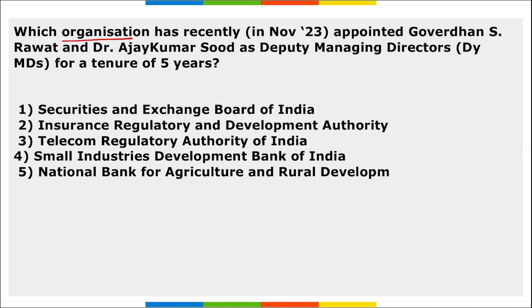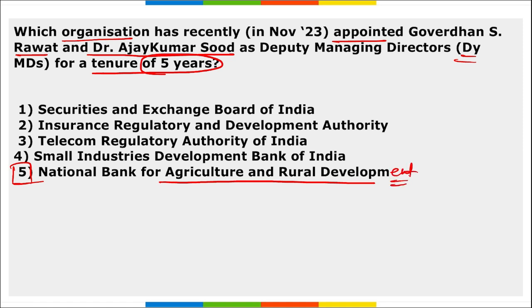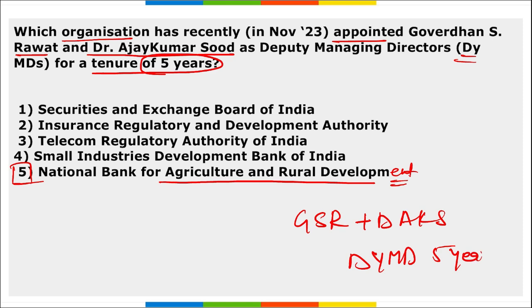Which organization has recently appointed Govardhan S. Rawat and Dr. Ajay Kumar Sood as Deputy Managing Director for a term of 5 years? So NABARD, National Bank for Agriculture and Rural Development, right? They have recently appointed Govardhan S. Rawat and Dr. Ajay Kumar Sood as the Deputy Managing Directors for a period of 5 years.